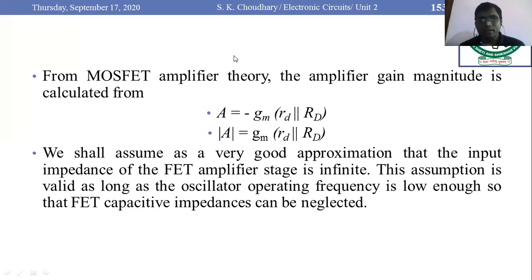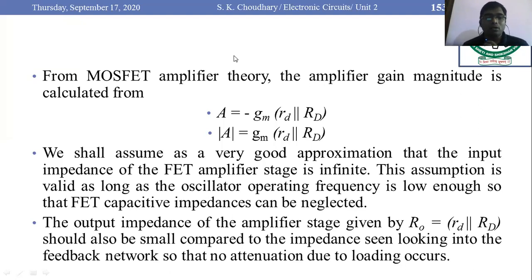We know that the input impedance of a MOSFET amplifier is infinite, and this assumption would be valid for our oscillator operating frequency that would be kept low, and in this way we can neglect the MOSFET capacitive impedance.